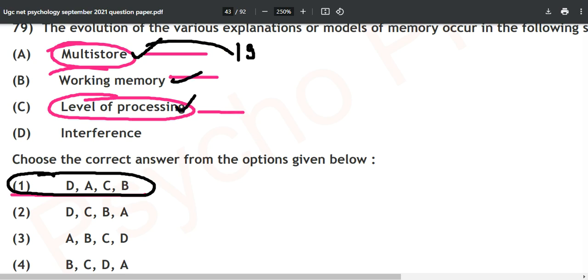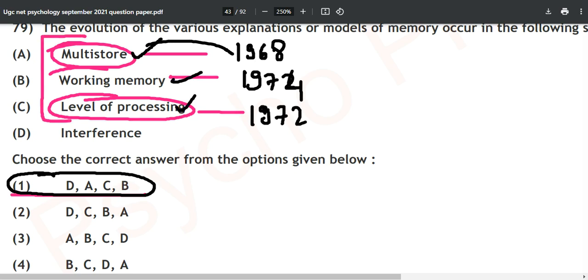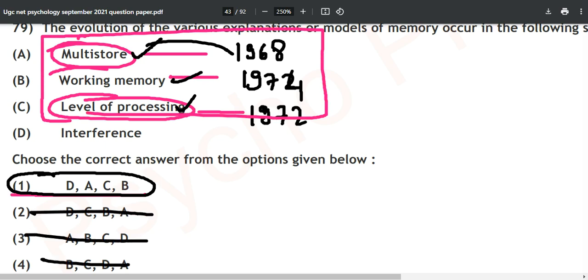If you are able to get all these things correctly, 1968, 1972, and 1972 and 1974 over here. Okay. If you are able to get this much knowledge only, still you will be able to eliminate things, that okay, no other option is proper and only option number one is correct over here.